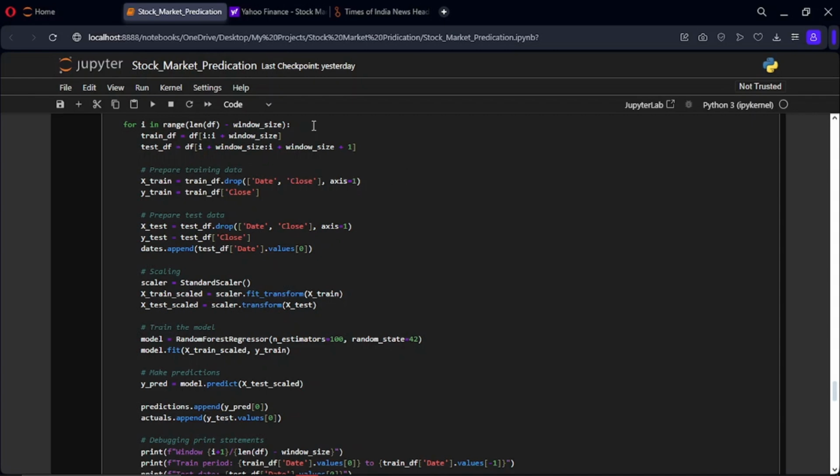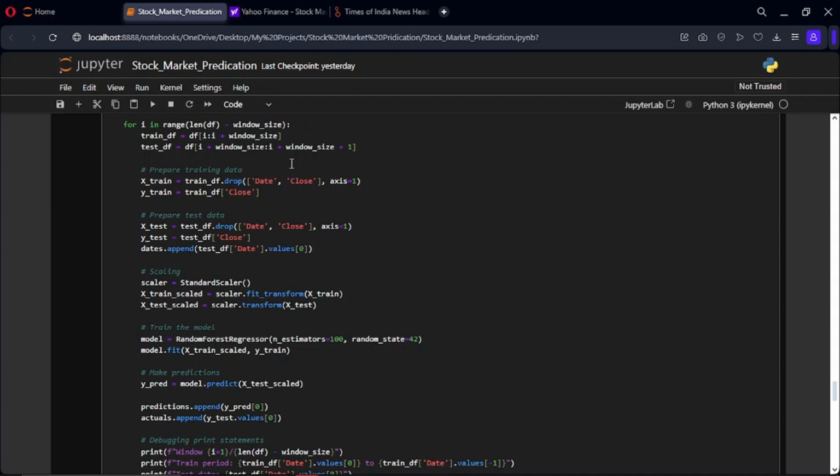The loop iterates through the data frame using a rolling window approach. It runs from 0 to length of the data frame minus the window size. The train df is the subset of the data used for training and consisting of the window size rows. The test df is the subset of the data used for testing, consisting of the next row after the training set. Now, preparing the training and the test data.